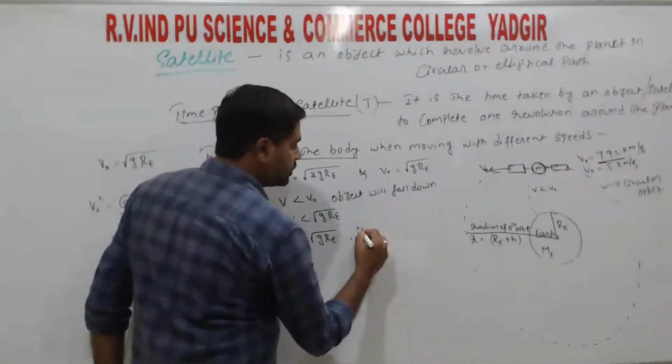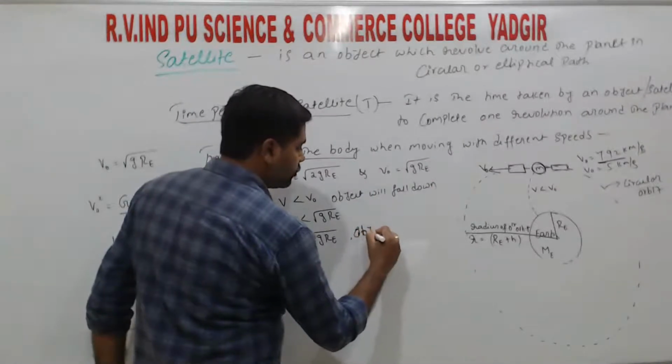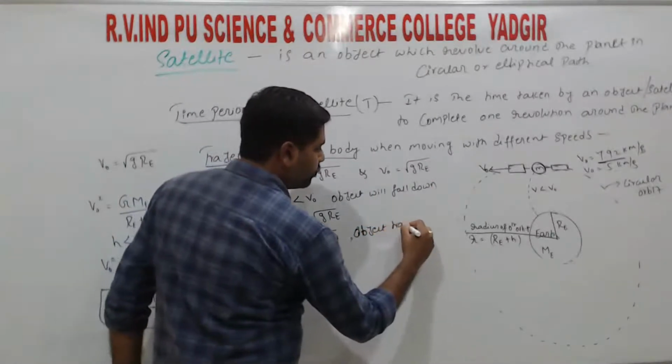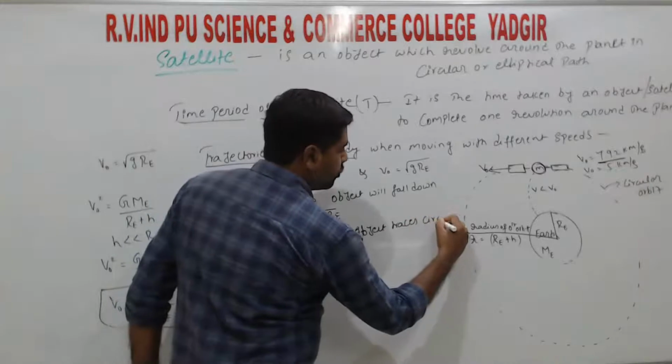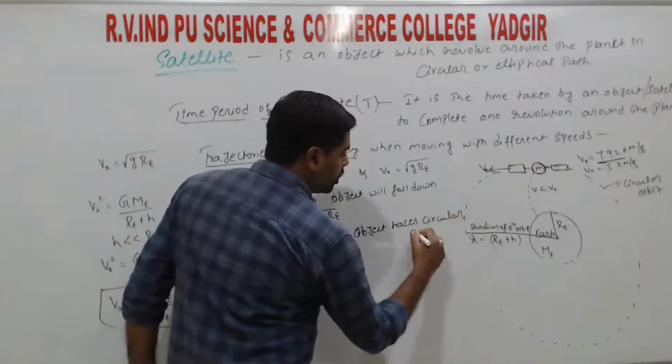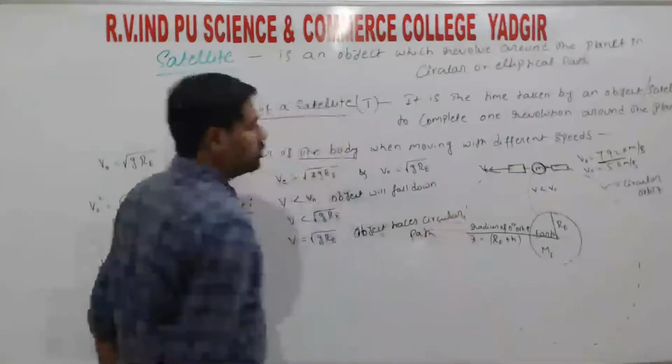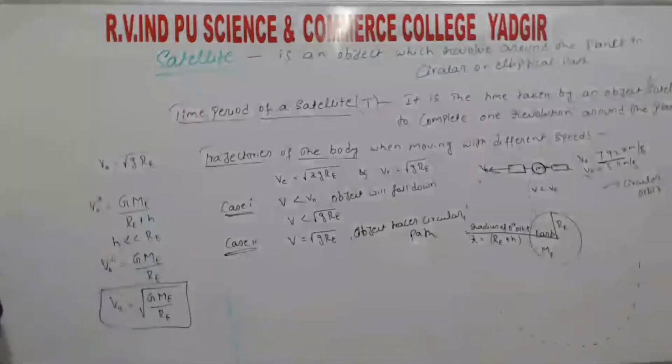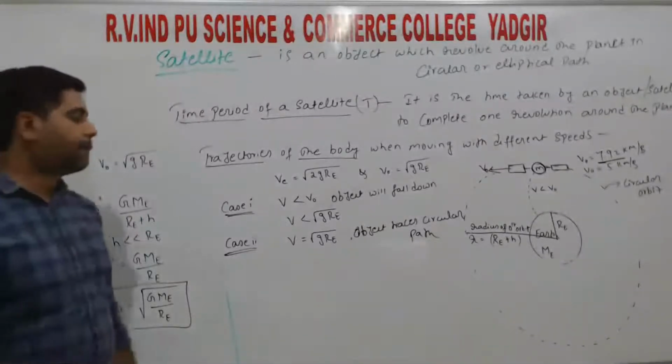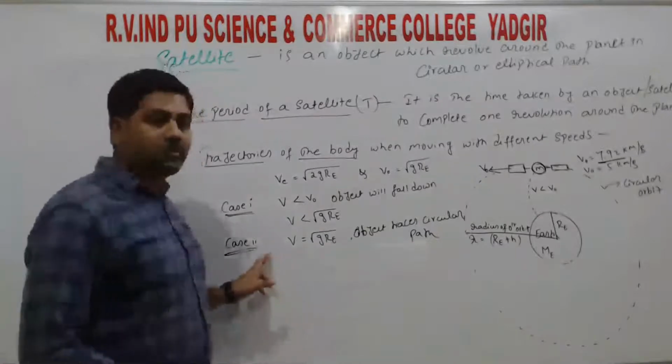The object traces a circular path, right? So this one is the second case, right?